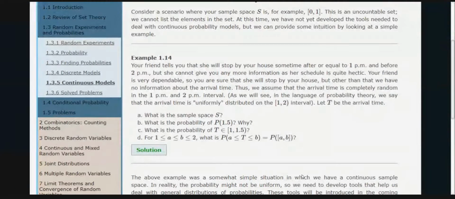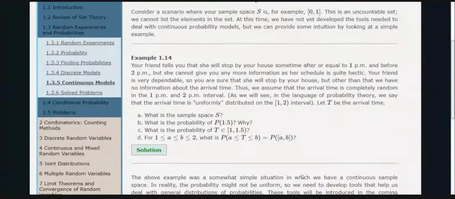Thus, we assume that the arrival time is completely random in the interval 1 p.m. to 2 p.m., as we will see. So this is a uniform distribution. This we will talk about later. What is a uniform distribution?